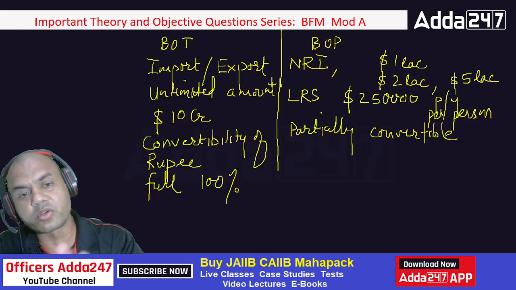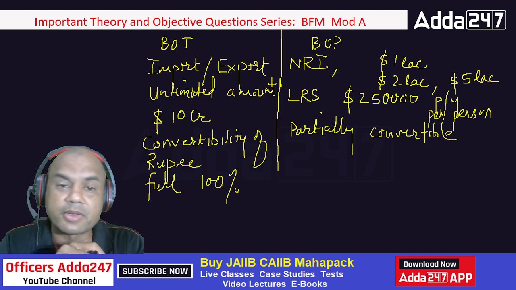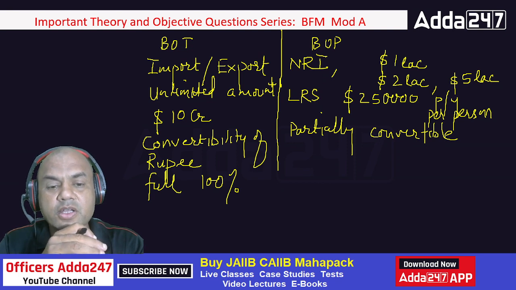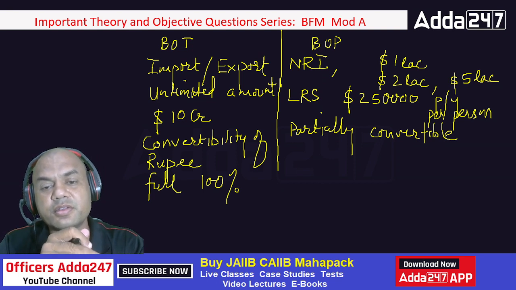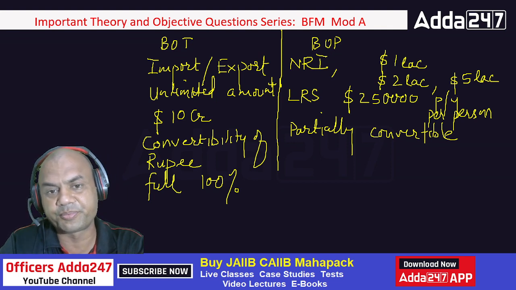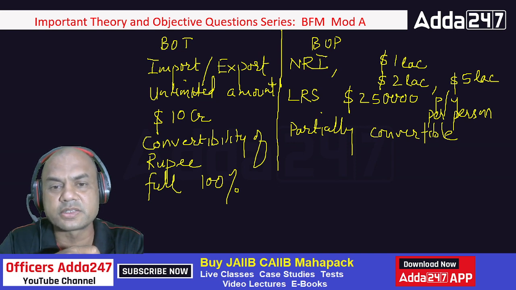Okay. So you got this BOT, BOP. Everyone type yes if you have understood the concept up till now. Type yes, everyone. Have you understood the concept? Okay. Shall I move ahead? Sure. Yeah. Type yes. I'm seeing yes, yes. Let me see yeses. How many yeses am I getting?